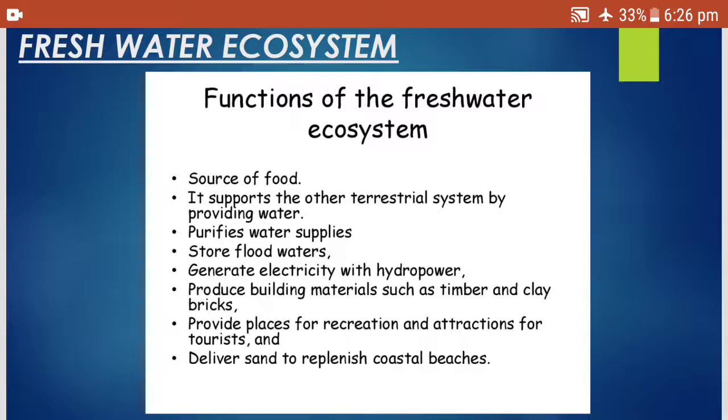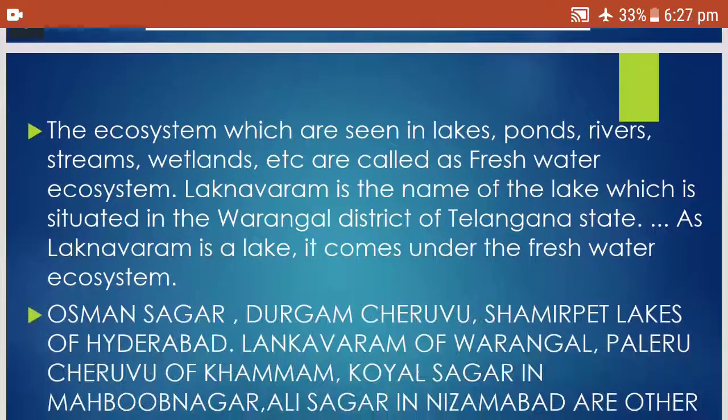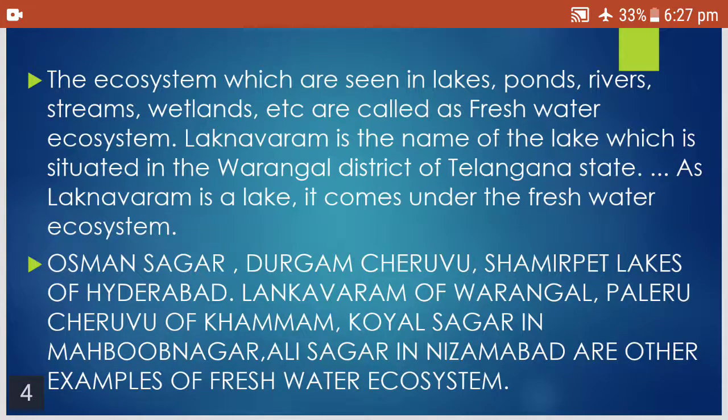Please go through them once again. You will have to remember the uses of the freshwater ecosystem. How are they useful to us? The ecosystems which are seen in lakes, ponds, rivers, streams, wetlands, etc. are called freshwater ecosystems.